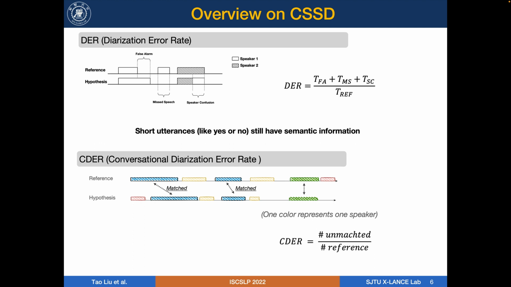After analyzing the dataset, we briefly introduce the evaluation metric in this challenge. The diarization error rate, short for DER, is a commonly used diarization metric for this task. It accounts for false alarm, missed speech, and speaker confusion errors from the duration aspect. However, errors caused by short phrases are often overwhelmed by longer ones because the short duration has a small length. In this challenge, CDER alleviates the problem by evaluating from the segment level. CDER is the ratio of unmatched segments to the reference segments.